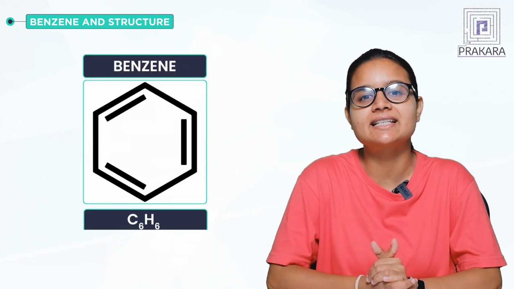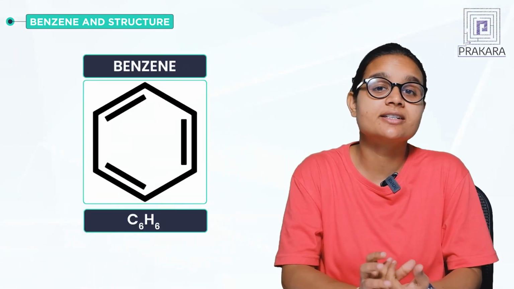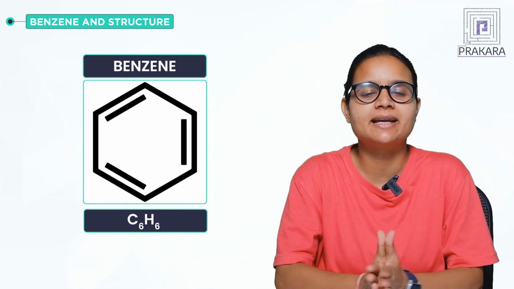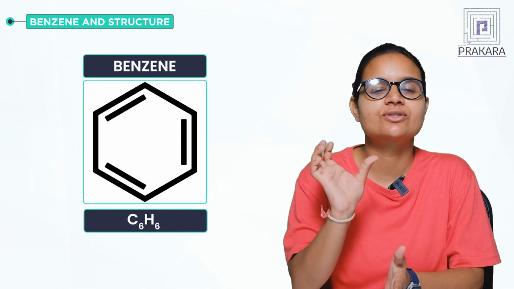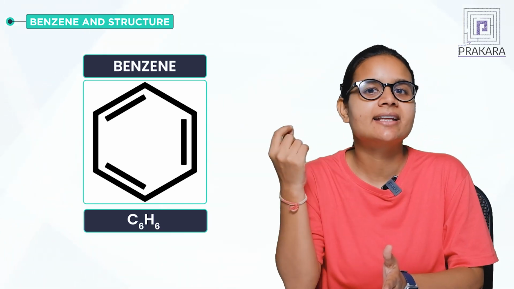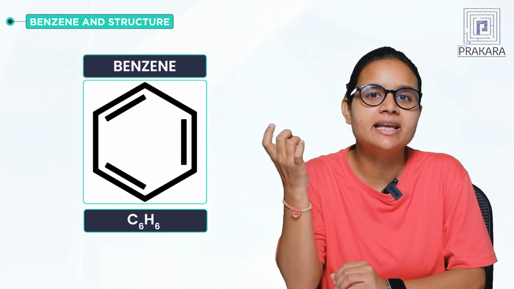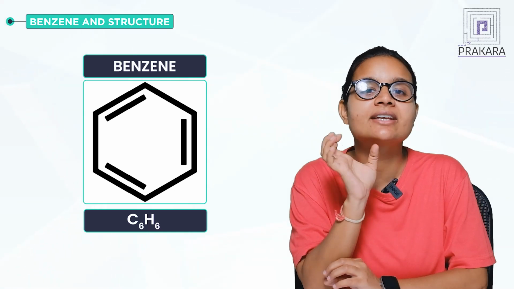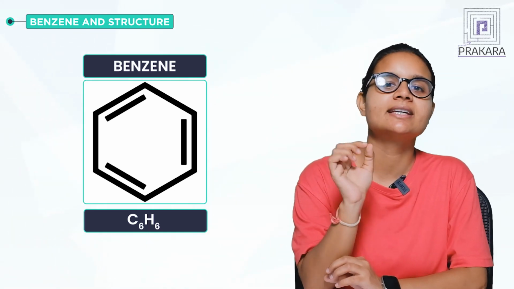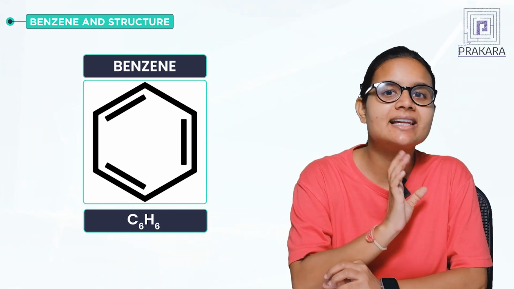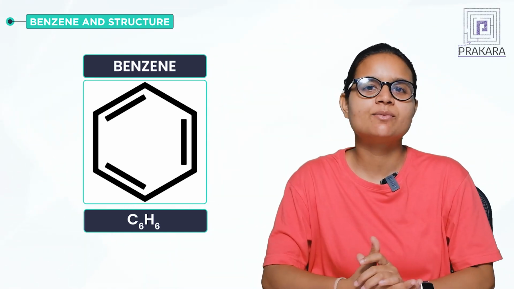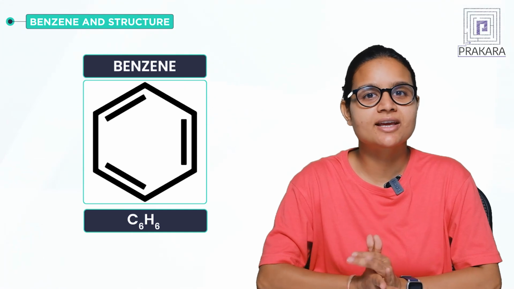It was the German chemist August Kekulé who came up with the structure of benzene in 1865. Kekulé did the structure elucidation of benzene and described it as a snake biting its own tail, a structure that came to him in his dream. By this he gave the ring structure of benzene, in which the 6 carbons are present in a ring with alternate single and double bonds. Now let's see the evidences that support the Kekulé structure.